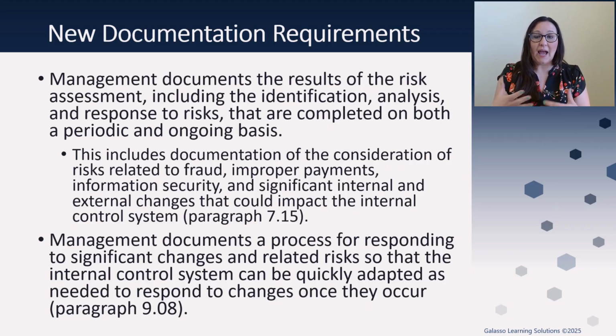We need to have a documented process that when we see something change like this, we can pull that process out and be able to identify the steps that we need to take so that we can put the control system back in place around these changes so that we have that effective internal control system. So we need to be able to do this quickly, but really be effective in it. And that's why we want to make sure that we have something that's already documented as a process.